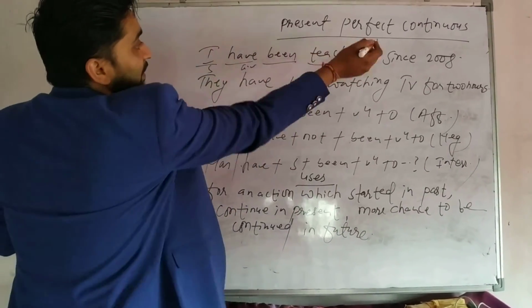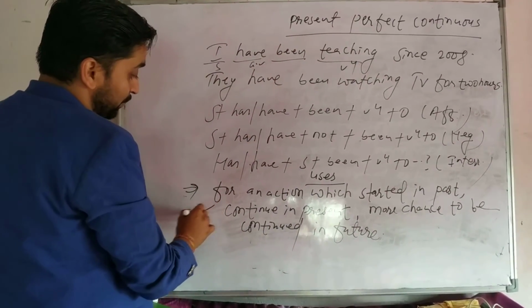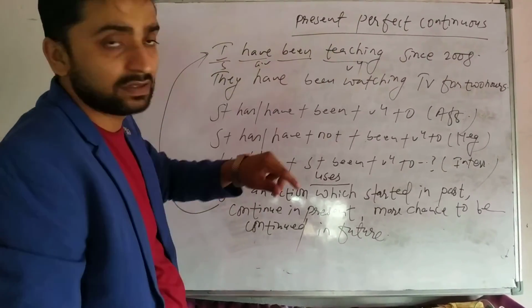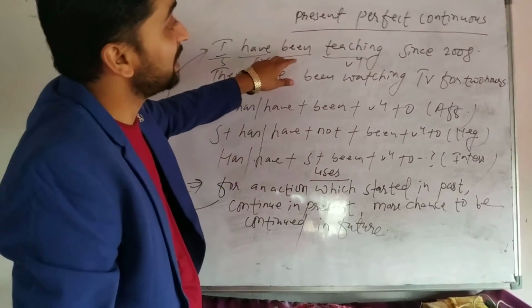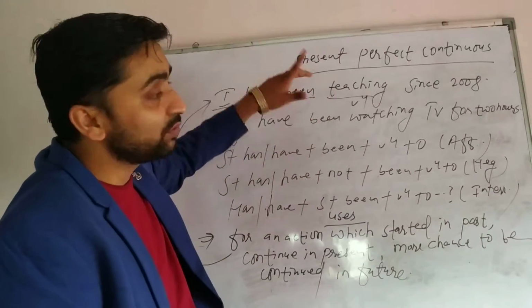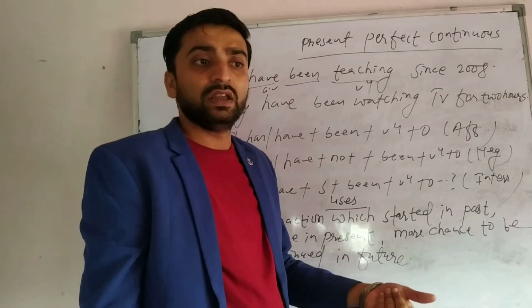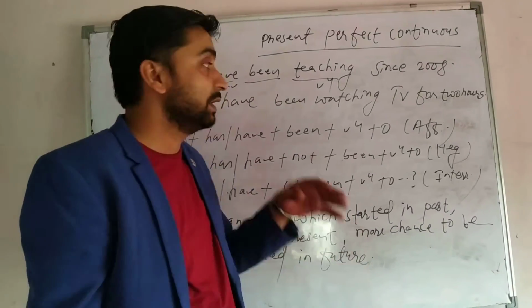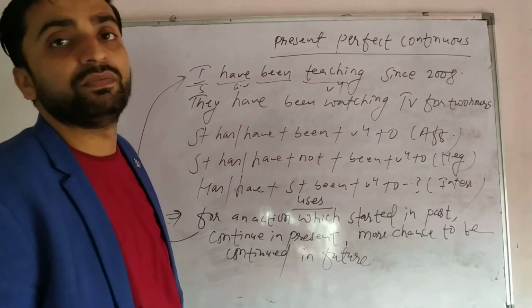Just like I have been teaching since 2008. You can relate this use with these examples. I have been teaching since 2008, meaning I have been teaching since 2008 and still am. The action started in 2008. Still it is in a continuous form, and more chance that I will continue my profession. So that is about the present perfect continuous.